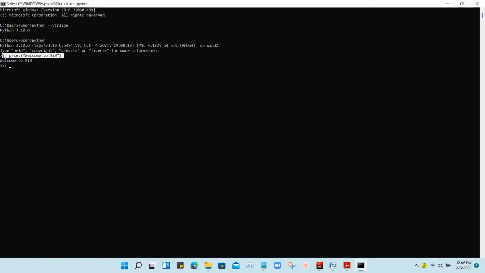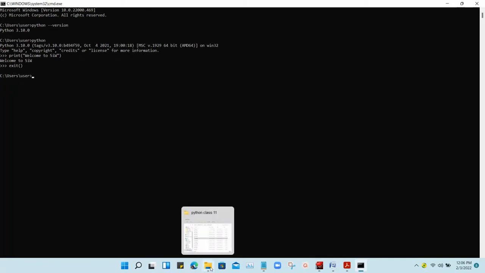So this is the interactive mode. I'm just giving a command to the system: hey Python, show me a print of the words welcome to SIW. If you want to exit, you can simply type exit and enter, and that will take you out of the Python shell.